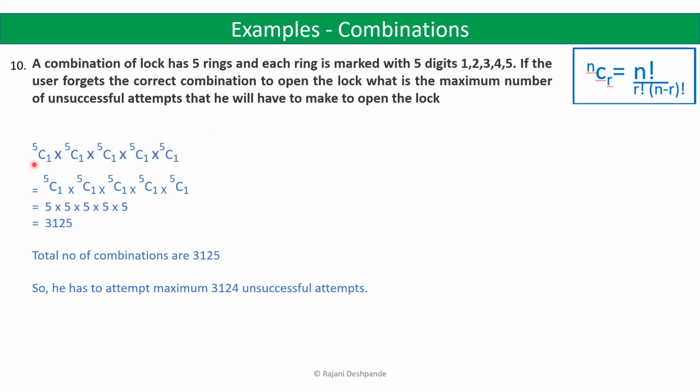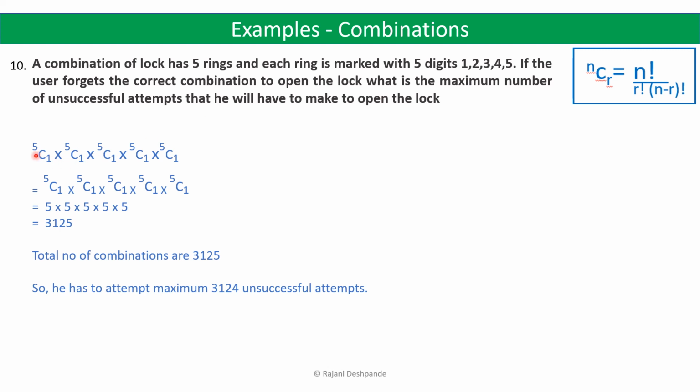So suppose you select 1 here, then you can select either 1, 2, 3, 4, 5. So the combination can be anything like 1, 1, 2, 3, 4 or 2, 2, 2, 2, 2 or 3, 4, 5, 1, 2 or 4, 5, 1, 3 like that. Or all same numbers like 5, 5, 5, 5. So any digit you can select on each ring.